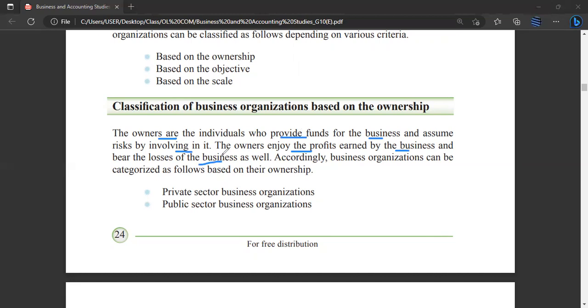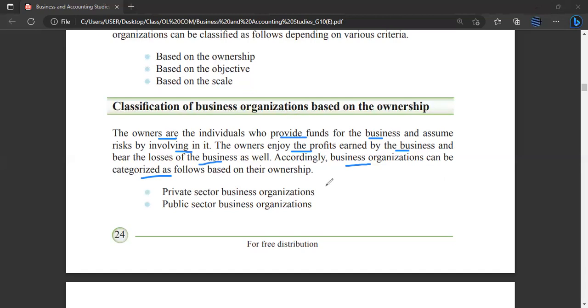So if you are conducting a business, you can't only expect profits. If there are losses, you also must learn to bear the losses. So that's business. You have ups and downs. Accordingly, business organizations can be categorized based on their ownership. Based on ownership, we can categorize business organizations into two.